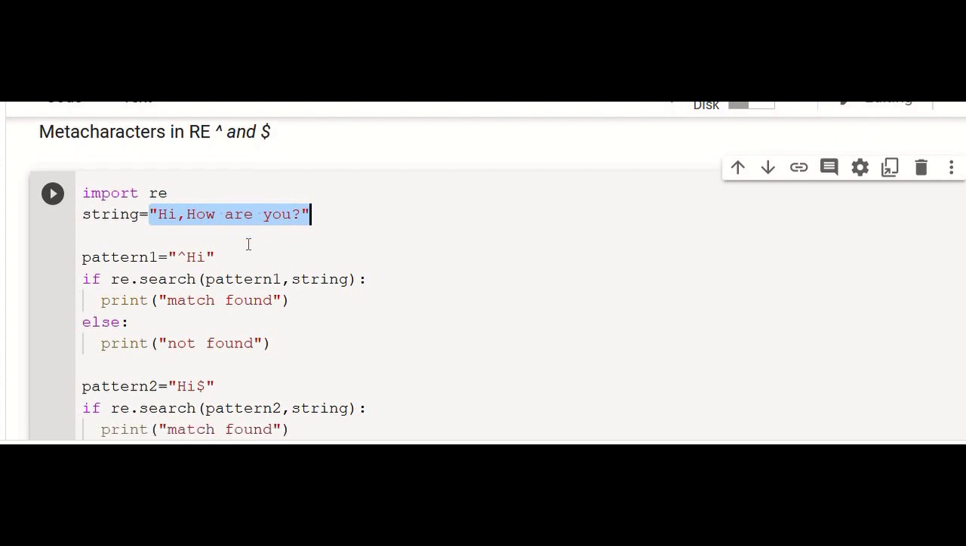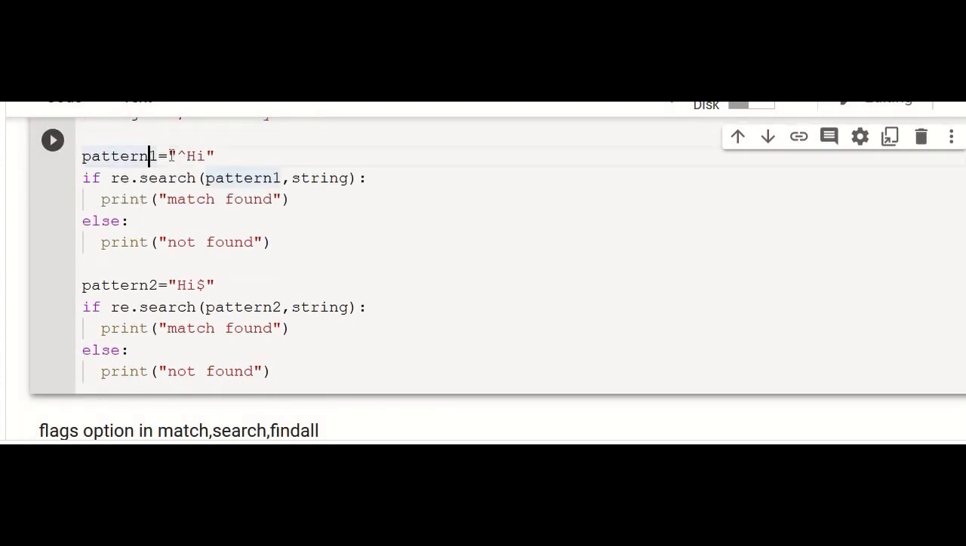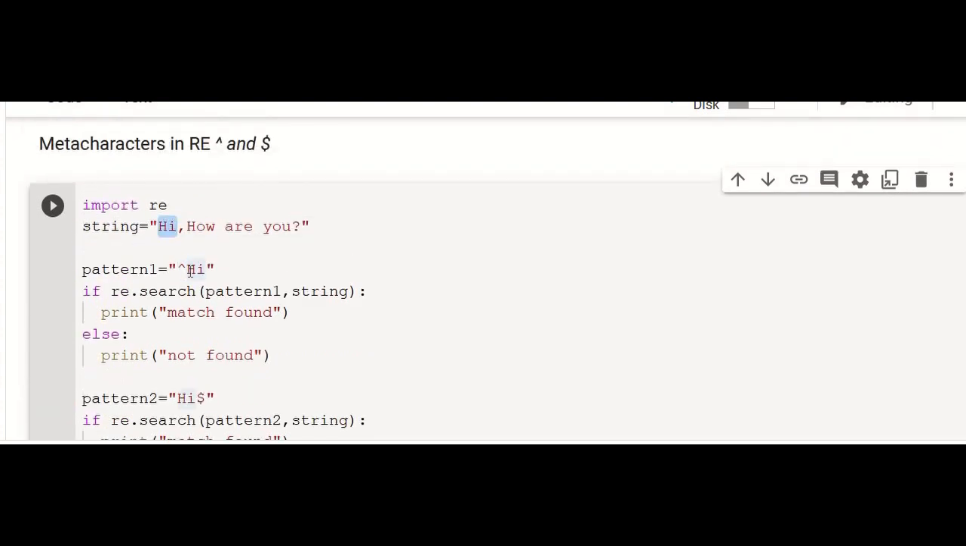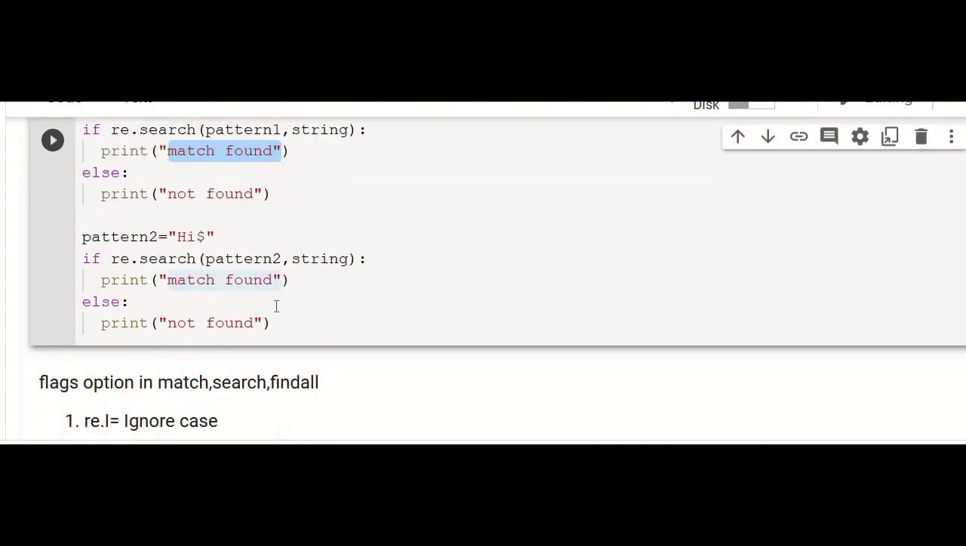This is the string that I have, and pattern equal to, within double quotation I have given this caret symbol followed by hi. It means that my pattern should start with the word hi. That means hi should be the first word of the given string. It will return true if this hi is present in the beginning, and it will return false otherwise. If re.search of pattern 1 comma string, it will check whether this hi is present in the beginning of this string. Yes, it is present.